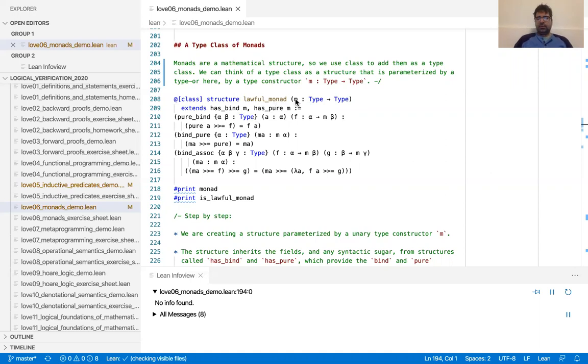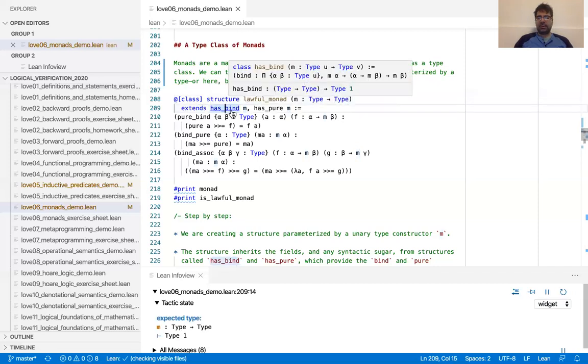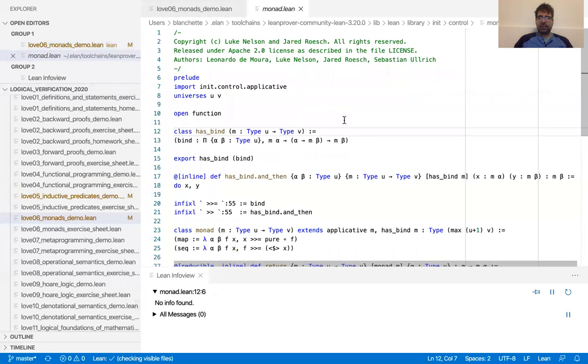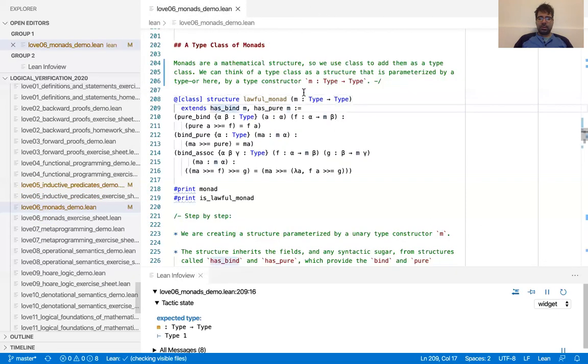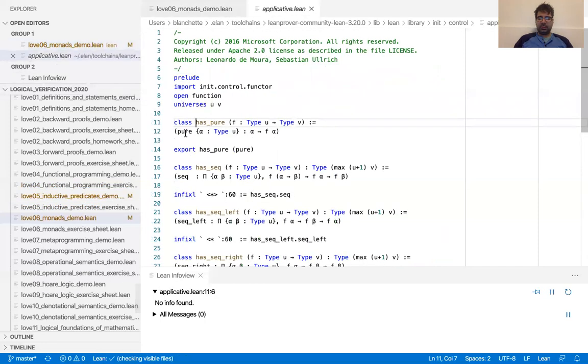So what do we have? First we have a parameter, which is a type constructor M. So a lawful monad is a structure that is parameterized by the type constructor. In some sense, it's already the first field of a monad, but it's part of the type. Then it extends has bind, which provides only one field, which is the bind operation. It has pure, which provides only one field, which is pure.